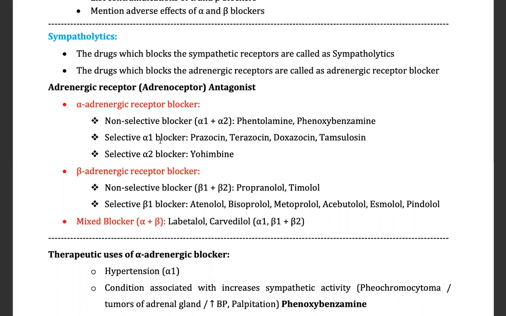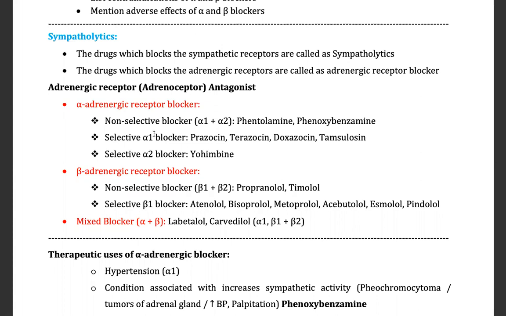Selective alpha 1 blockers. These are the drugs which block only the alpha 1 receptor. The names of the drugs are prazosin, terazosin, doxazosin, tamsulosin. What is the location of the alpha 1 receptor? Where is the alpha 1 receptor located? And what is the location of the alpha 2 receptor?